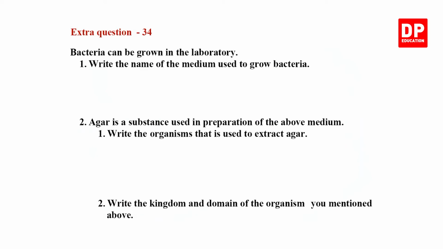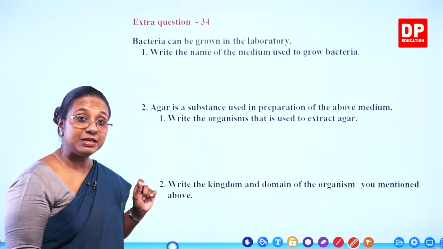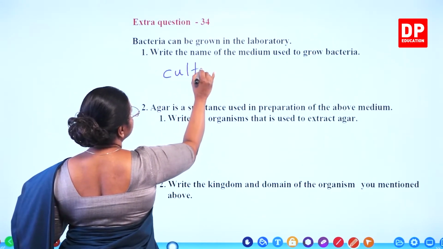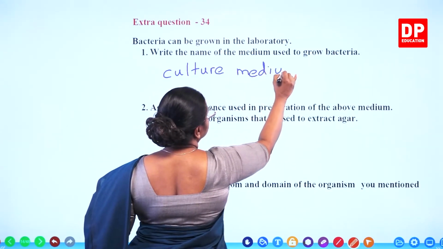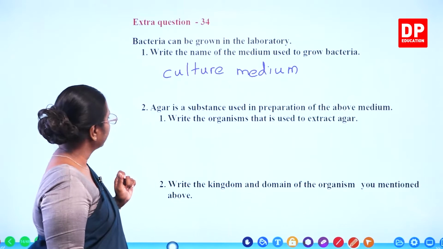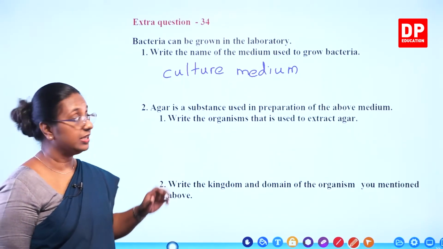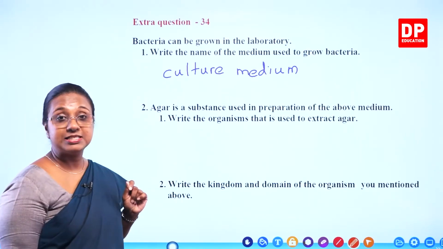Extra question 34. Bacteria can be grown in the laboratory. Write the name of the medium used to grow bacteria. What is the medium? The culture medium. So, here it's the culture medium. Second one, agar is a substance used in preparation of the above medium. So, agar is a substance that is used to prepare the culture medium.